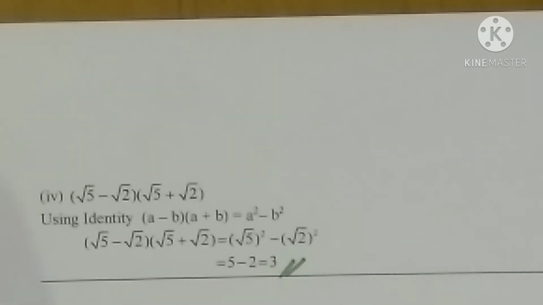So by using the identity, our question can be written as root 5 minus root 2 into root 5 plus root 2 equal to root 5 square minus root 2 square. What is root 5 square? It is 5. Root 2 square is equal to 2 only. So finally 5 minus 2 equal to 3. So we got the answer, 5 minus 2, that is 3 only. Once we got the answer, underline that one. Now we have completed exercise 1.5 question number 2 also.